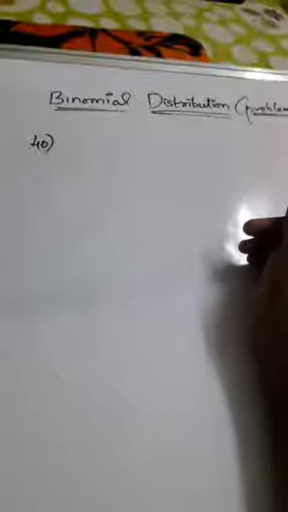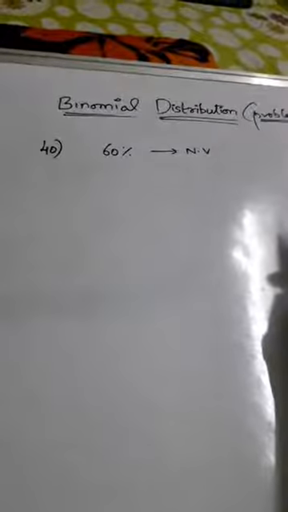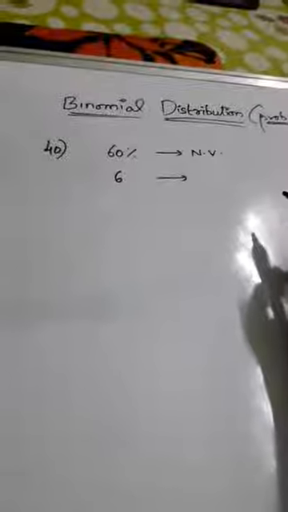Look at question number 40. I hope everybody has the textbook and you can see what is given exactly. In a city, 60% of people are non-vegetarians. In a random sample of 6 persons selected, find the probability that 3 are vegetarians.